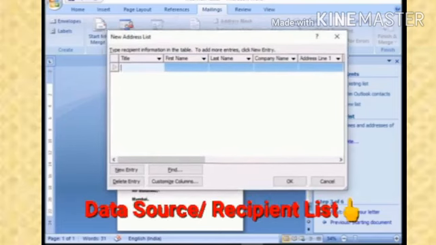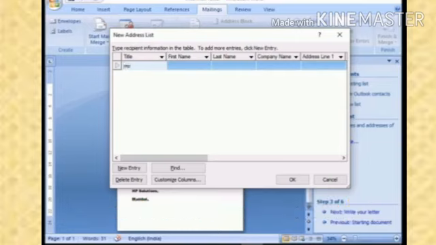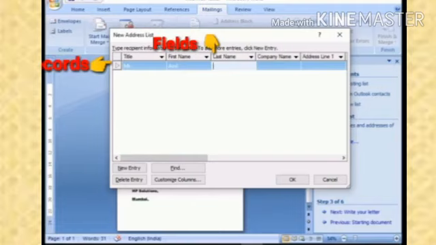We don't have any list of the recipient or a person. Now you see there is a dialog box. Here we have to type a name of the person to whom we have to send this letter, means we have to type the recipient's name. So here the title is Mr. Anil. Using the tab key we can shift the column.